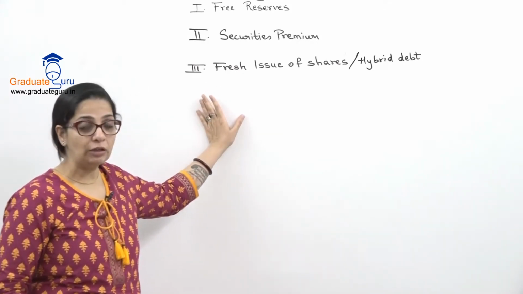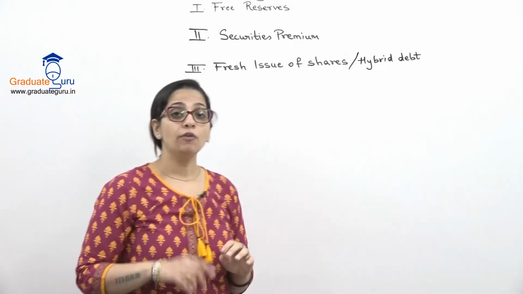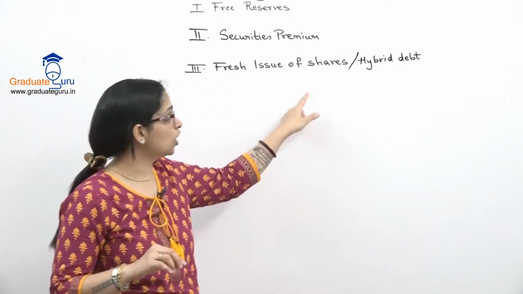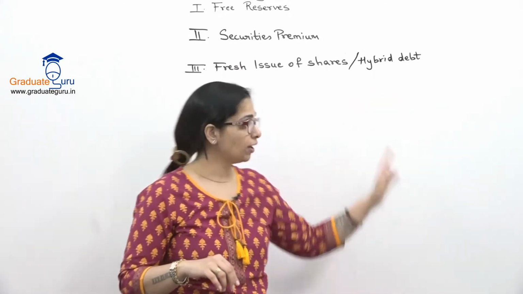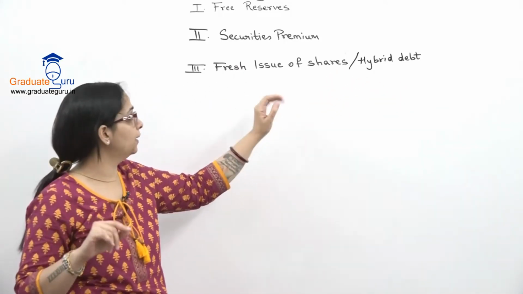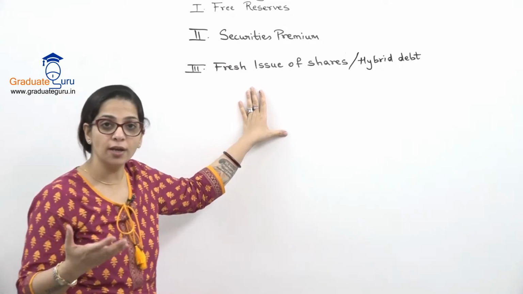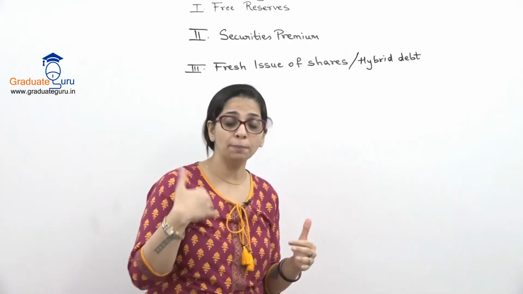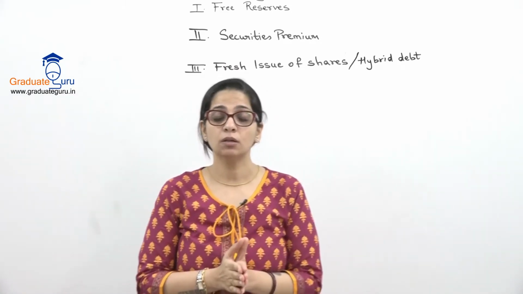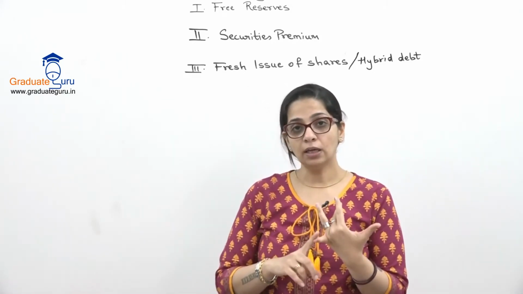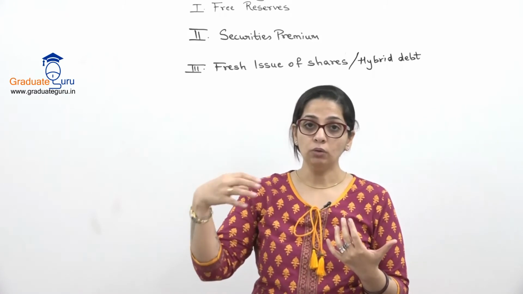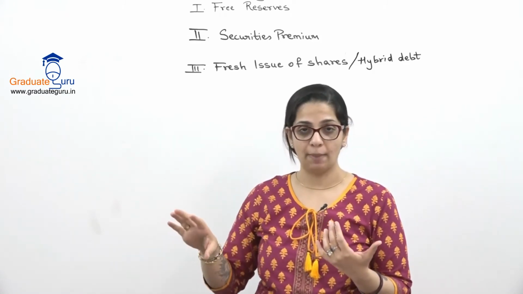Third source and the final source is fresh issue of shares or hybrid debt. What is hybrid debt? I'll just tackle in a minute. Fresh issue of shares. For the purpose of buying back shares, I can issue new shares. First thing, it will help me to use it as a source of buyback.